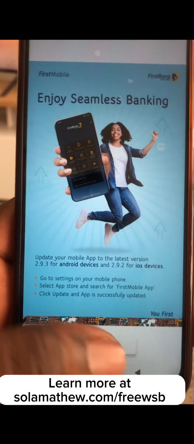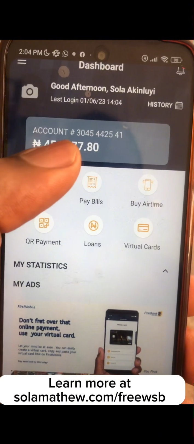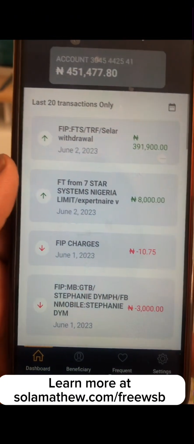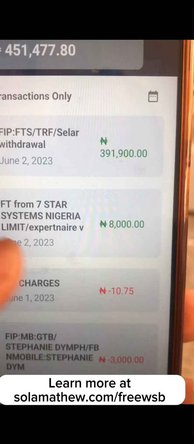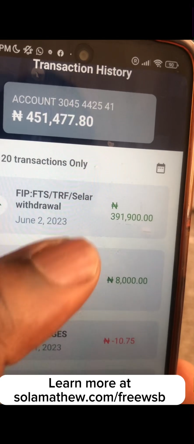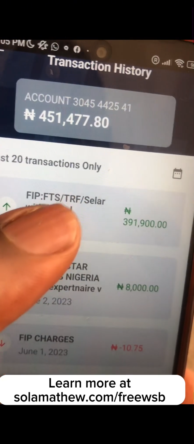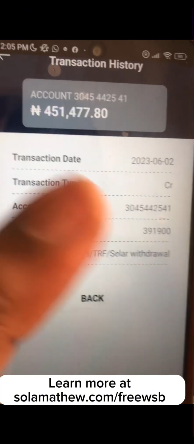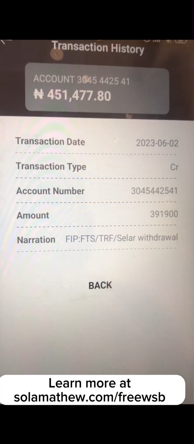Right, you can see. Let's click on it and see if it will give us the balance. Can you see? It's the same thing that you saw from the text message that you're also seeing here. So you see that the money actually came in and it is real. It is from Seller, Seller withdrawal.